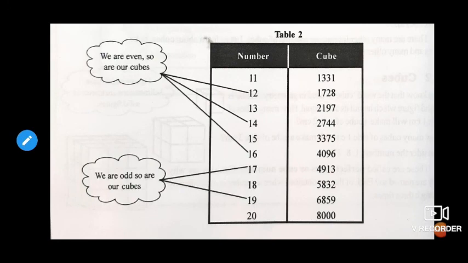Next, children, if we observe the cubes of many numbers, we can observe one thing. If we take the cube of an even number, we will get an even number only. If we take the cube of an odd number, then we will get an odd number only.